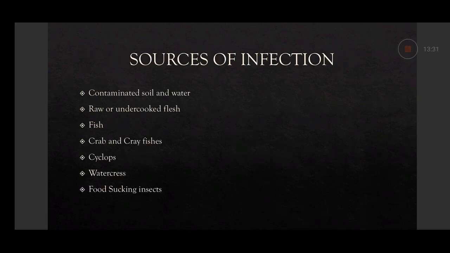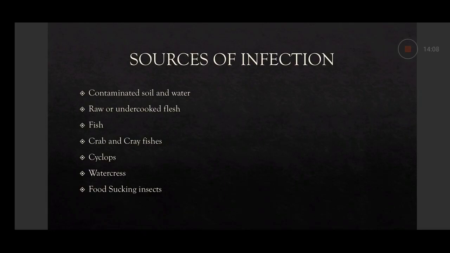Then sources of infection may be contaminated soil and water, raw or undercooked flesh, fish, crab and crayfish, cyclops, watercress, and blood-sucking insects. So contaminated soil and water: all the parasites which enter the body through the feco-oral route.